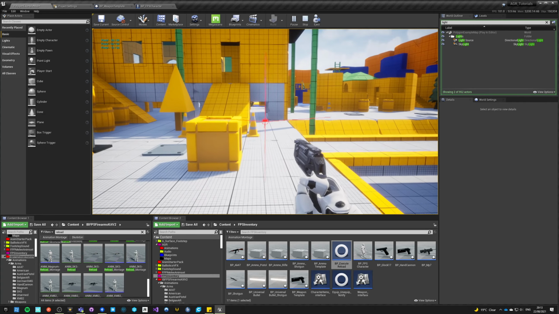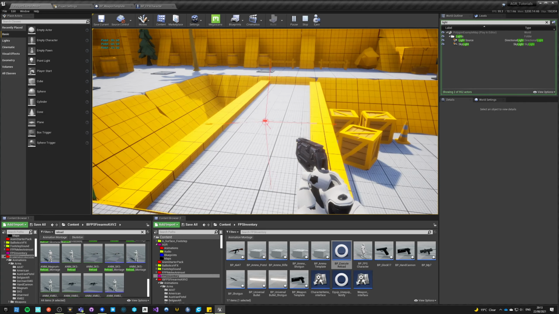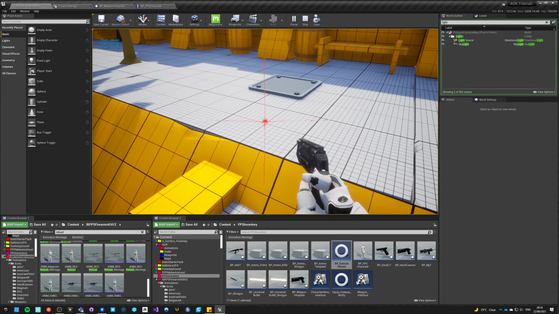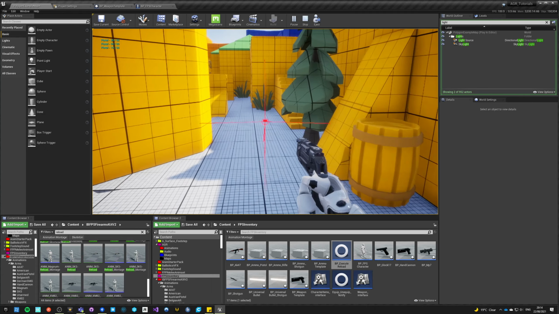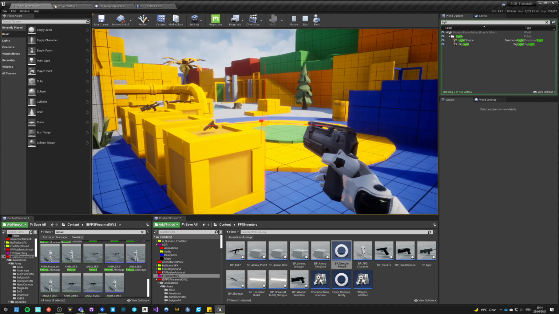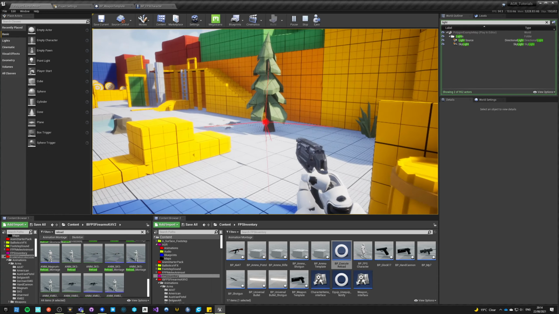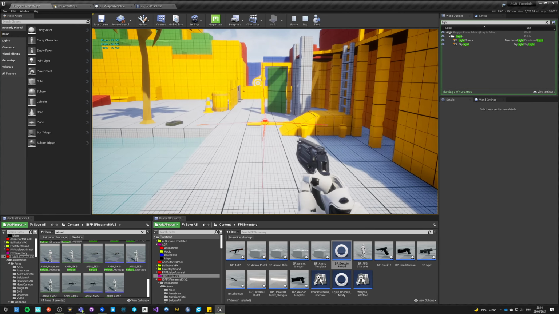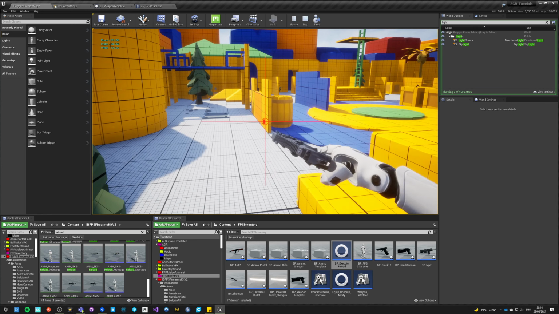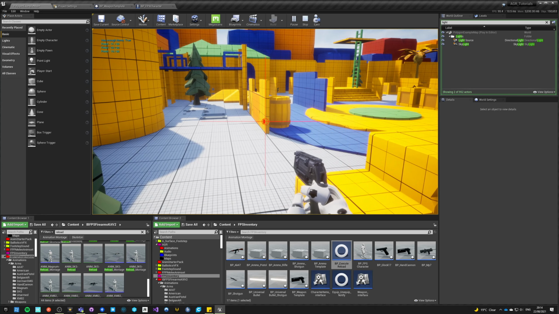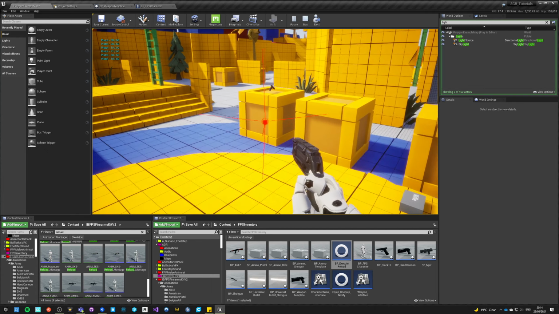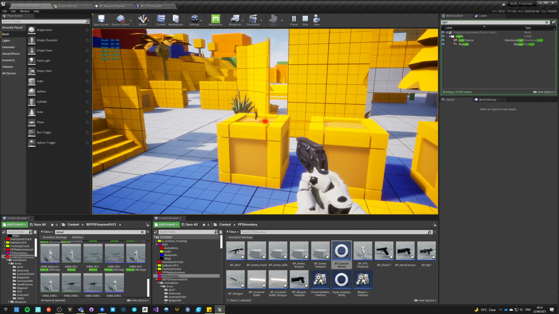So if I hit G, I see that I have 39 bullets right now. So 39 in the first stack, and then I have 70 more. So 70 and 39, 109 bullets. Let's reload now, and I should have 101. Okay. And I have 101. If I reload now, I should have exactly 100. And I have exactly 100. Everything works as intended. So let's test this on multiplayer.